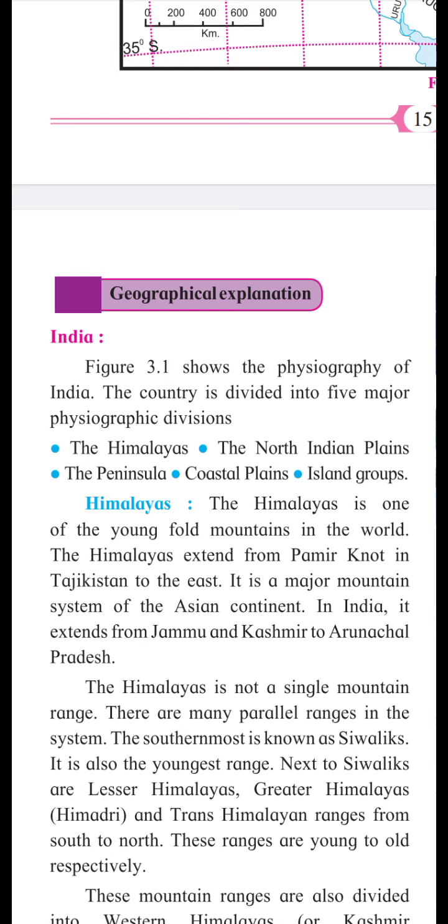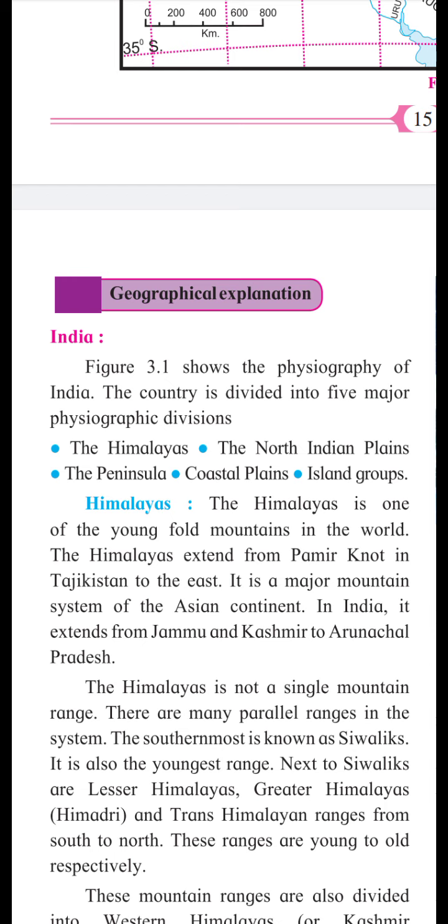This Himalaya is one of the young fold mountains in the world. Himalaya extends from Pamir Knot in Tajikistan, means Afghanistan side, in the west to the east. Himalaya is one of the major mountain systems of the continent of Asia.